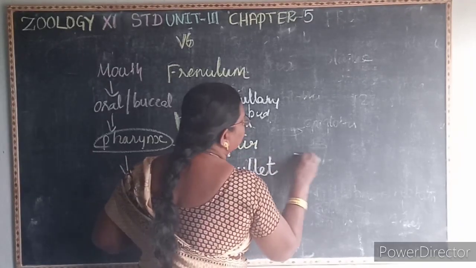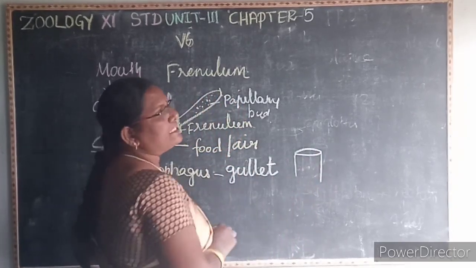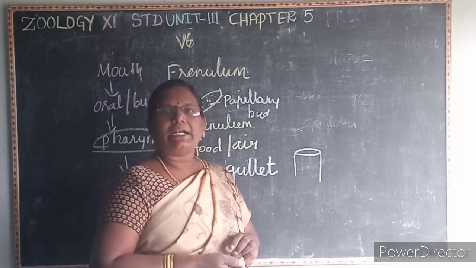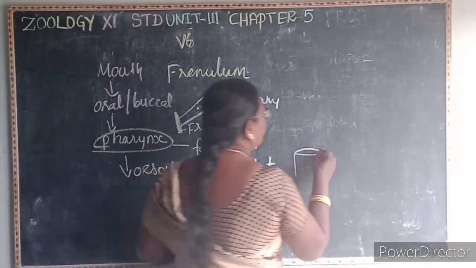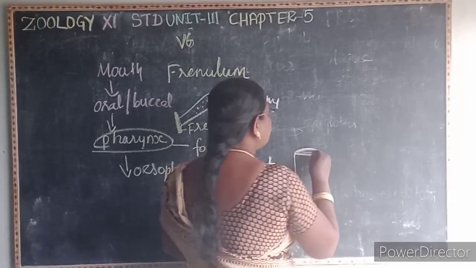And then in the pharynx, when we swallow the food, the windpipe or the trachea is covered by the cartilaginous flap. It is covered by the cartilaginous flap that is known as what? Epiglottis.